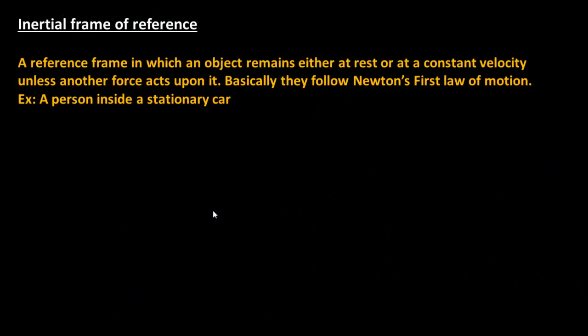Let us discuss inertial frames of reference. Okay, so a reference frame in which Newton's first law is valid. What is Newton's first law? You all know Newton's first law of motion. It tells that if a body is at rest or moving with a constant velocity, it stays so unless another force acts upon it. So this is the first law of Newton. So the frames of reference in which this condition is applicable, means these frames follow Newton's first law of motion, are inertial frames of reference.